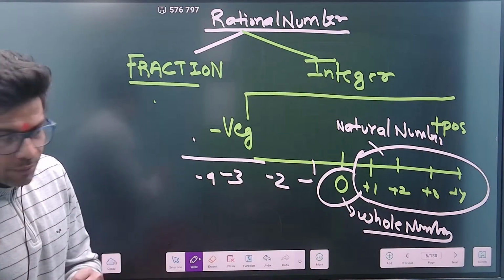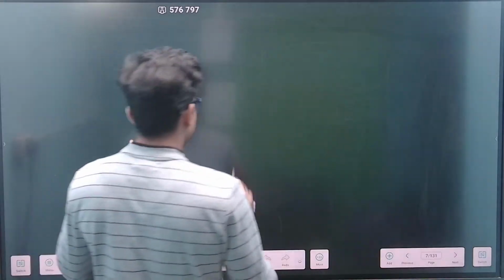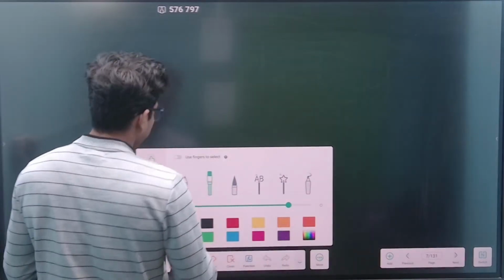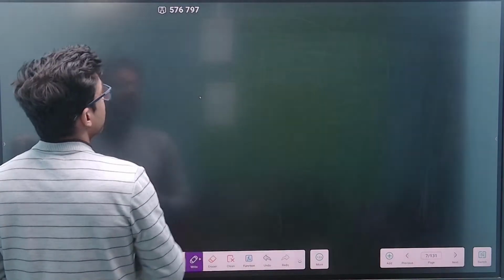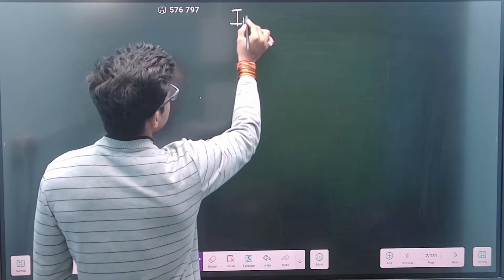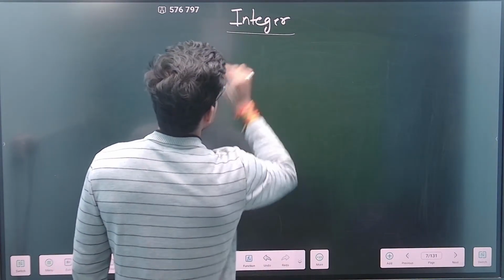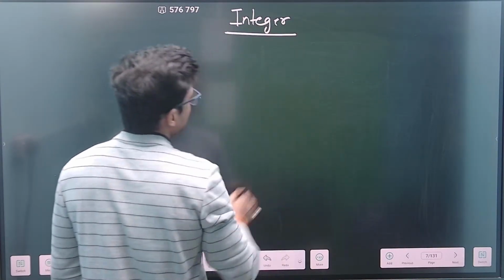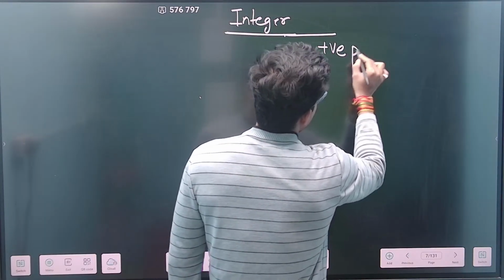Correct. Now let me make you understand one more part here. From here you can understand how the question can be asked. So let me make you solve that. First of all, we did integers, and we know that we have two kinds of integers. Now I come to the positive integers.